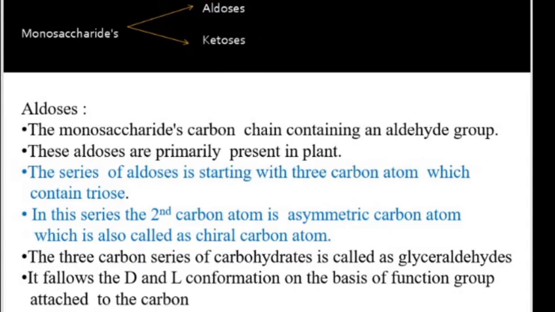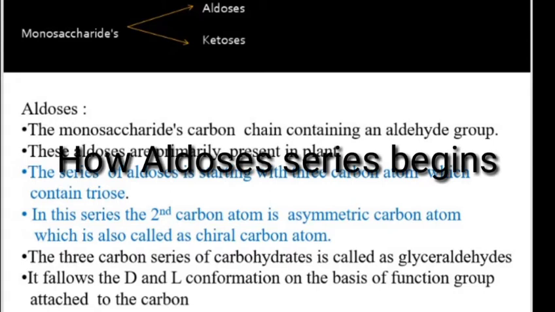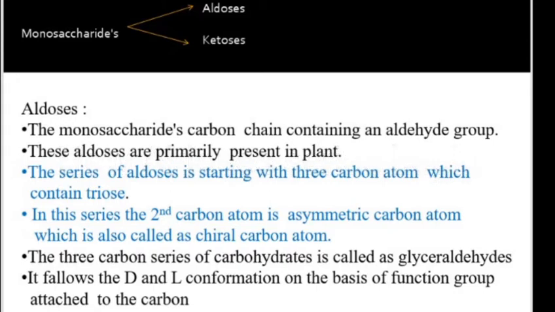If the structure of a monosaccharide contains an aldehyde group, then it belongs to the aldoses series, and if it contains a ketone group, then it belongs to the ketoses series. These aldoses are primarily or mainly present in plants. So let's discuss how the aldoses series begins. The aldoses series starts with the 3 carbon atom triose.